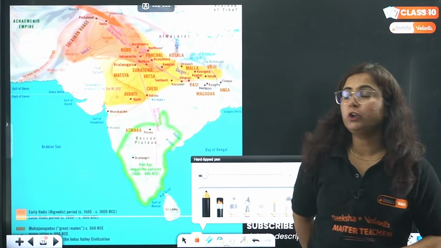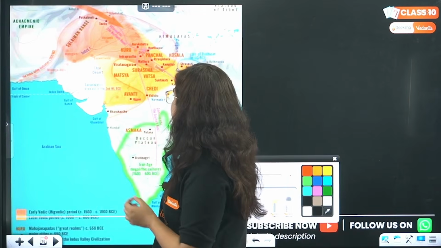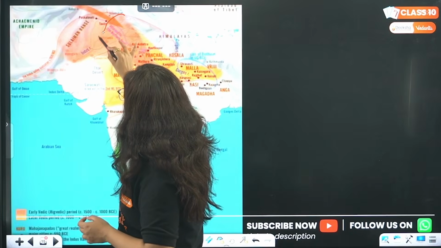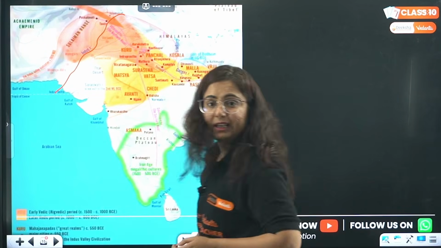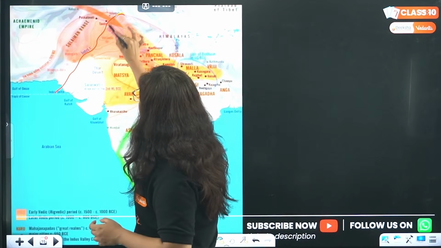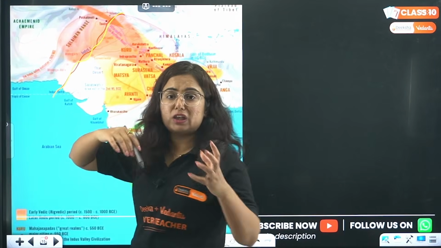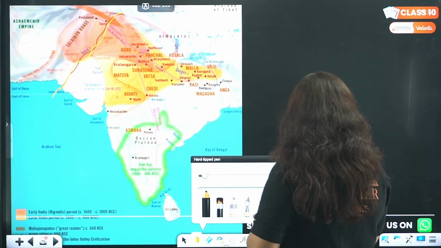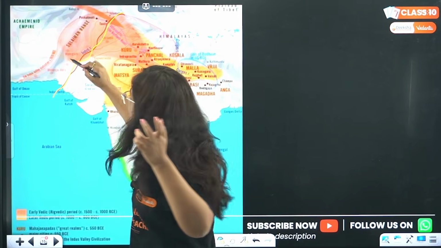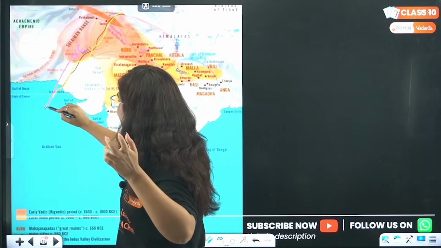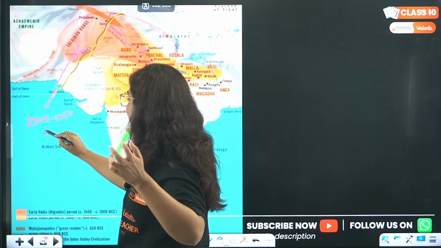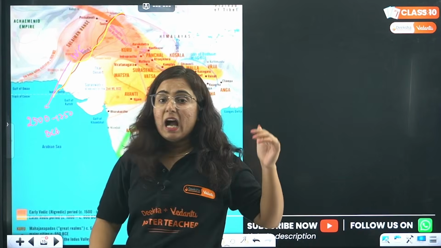But I just want to tell you that, beta, initially during the time of the Indus Valley civilization, this was river Indus. If you can see, along this river Indus there were its tributaries: Jhelum, Chenab, Ravi, Byas, Satluj, around which we have found the cities Harappa and Mohenjo-daro. This period, the Indus Valley civilization, was around 2500 to 1750 BC.